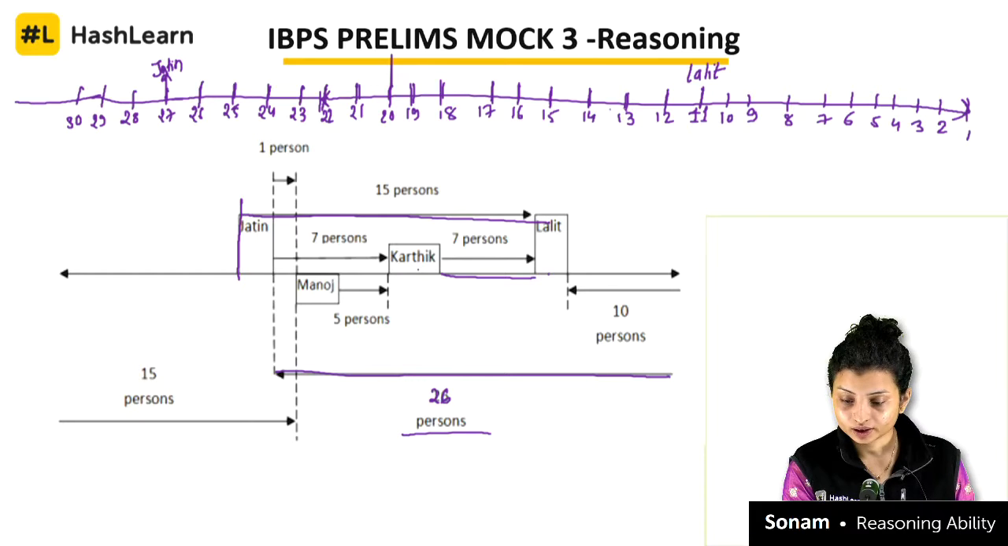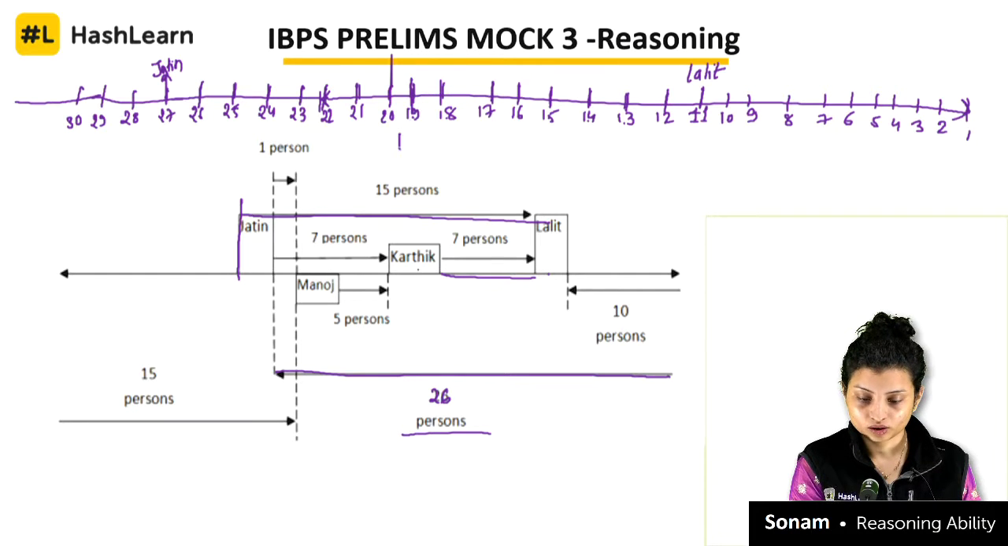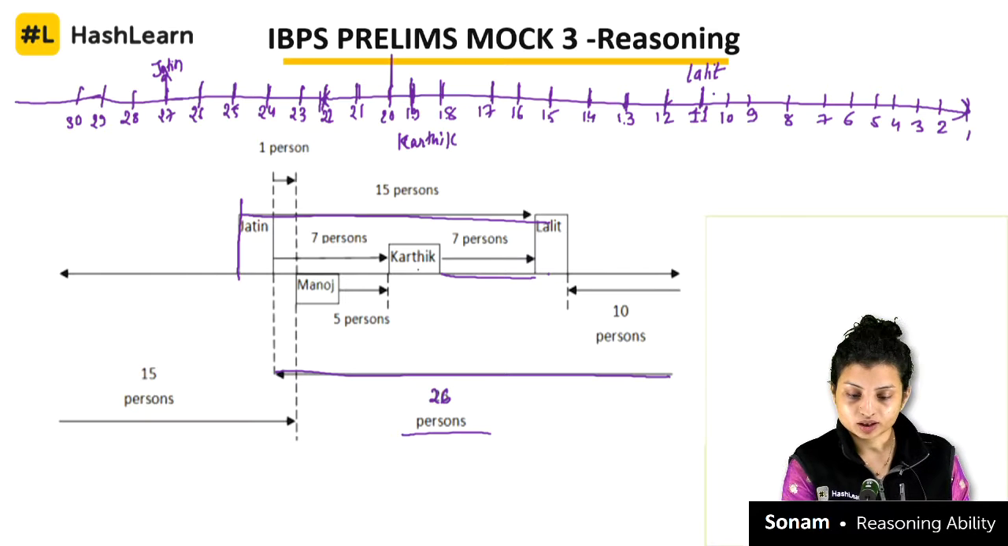And he is 8 right of Karthik. So let's count that, 1, 2, 3, 4, 5, 6, 7 and 8. Yes, so this is who now? Karthik. 1, 2, 3, 4, 5, 6, 7 and 8th, correct? So this is how also, so 19th is this one.